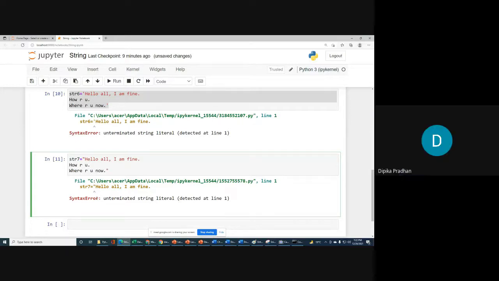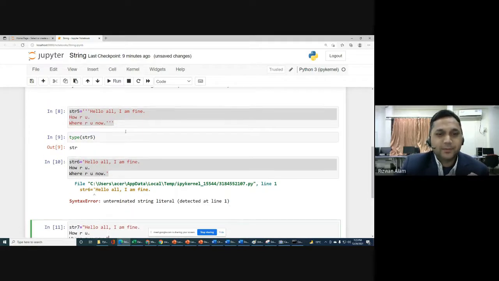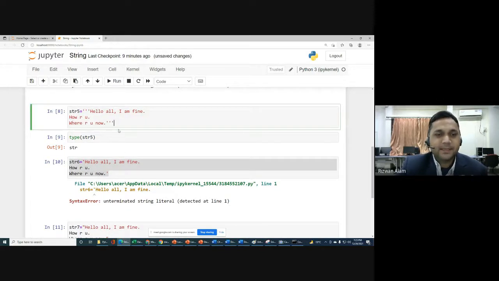Actually, I have taken a comma, so it is taking one sentence. If we are not giving a comma, then it will be three or four lines like that. So I hope you got this point. You have to keep in mind that for multiple line strings we have to use triple quotes.